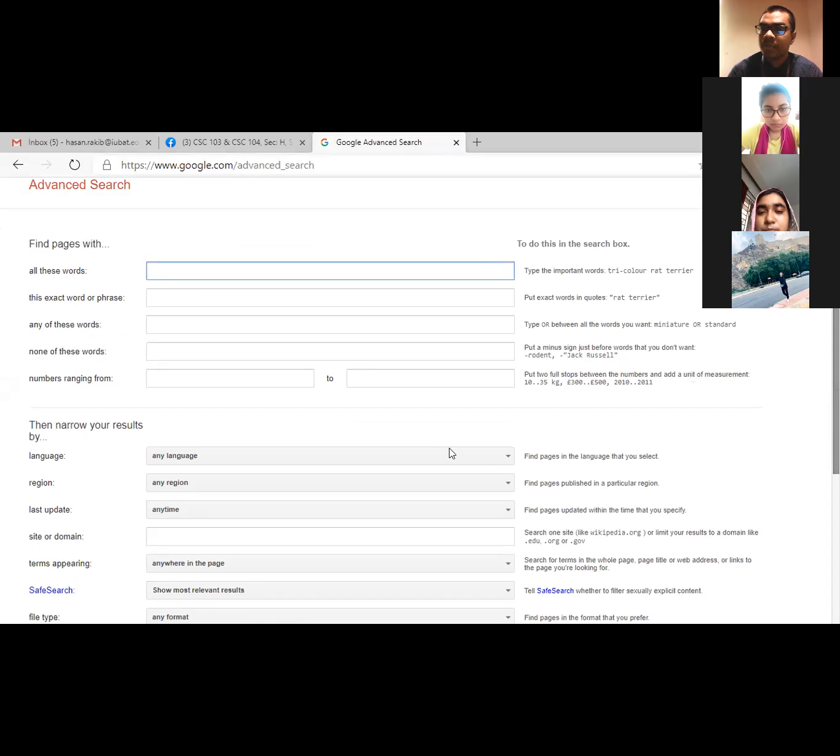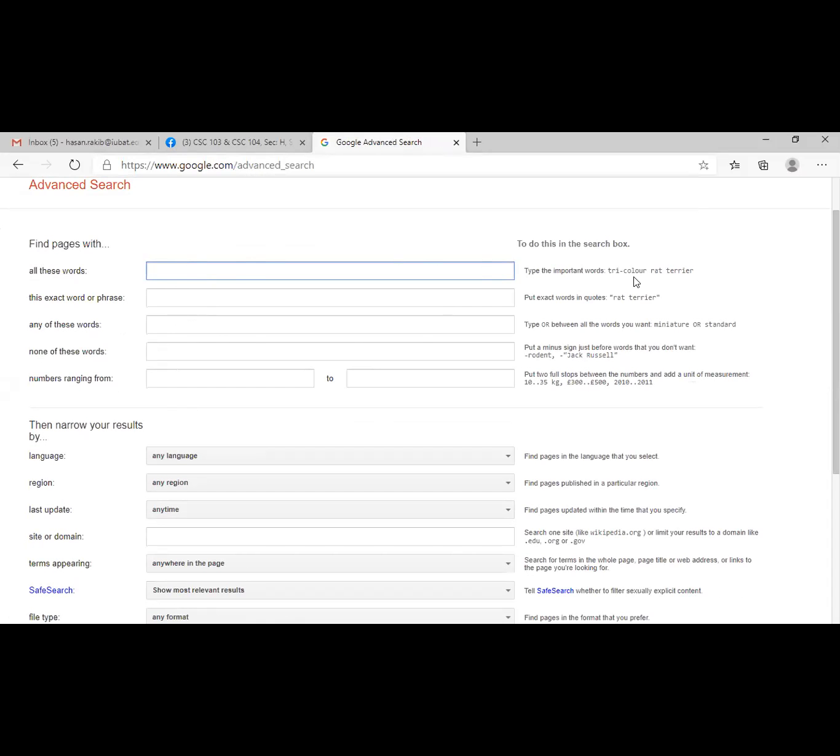It is not like your regular searching page, isn't it? Here you have a number of text boxes. Basically here you will get explanation as well on the right side.